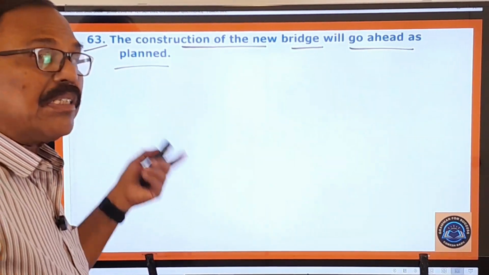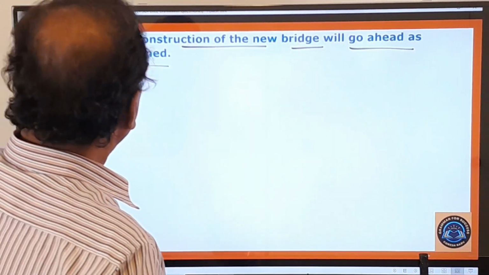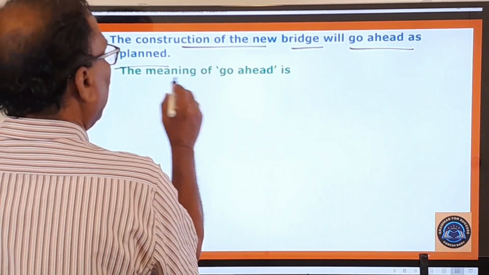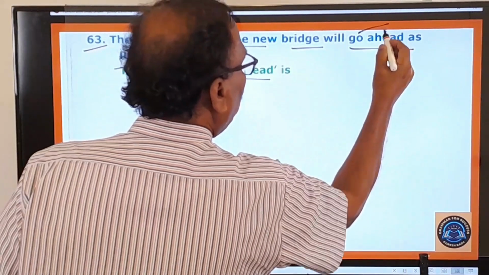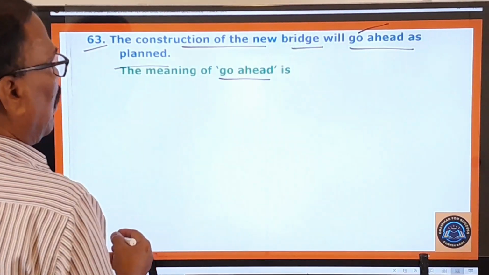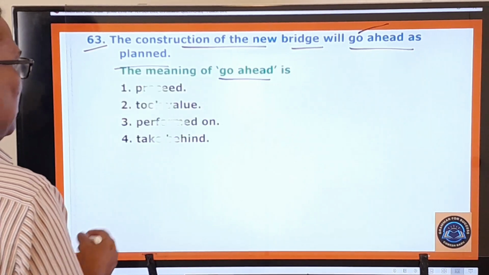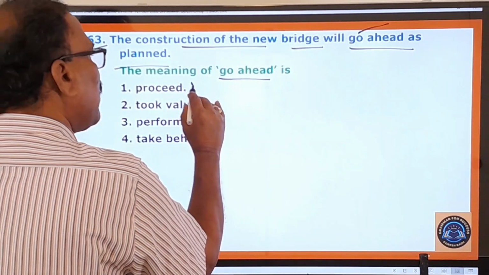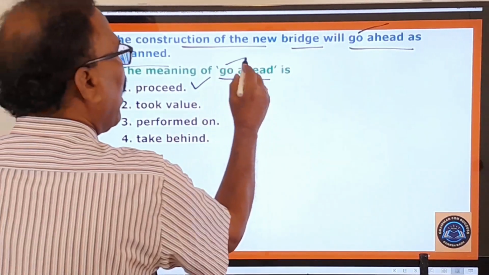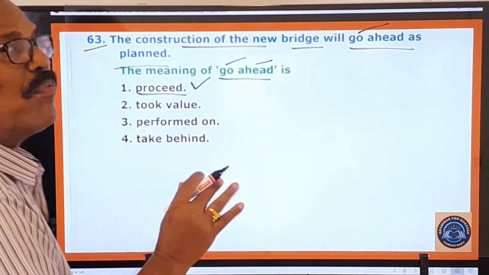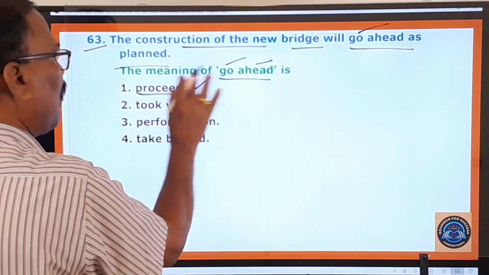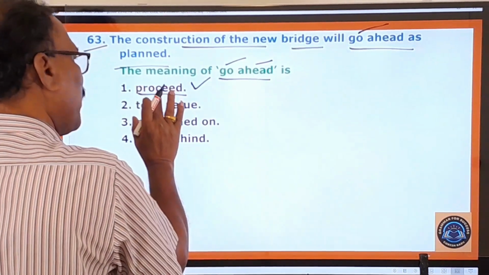Now, what is the examiner asking you to do? Let us see that here. The meaning of go ahead. What is the meaning of this go ahead? Okay, so let us see the options. Proceed. So the very first one is the right one, because go ahead means proceed, move forward. That is the meaning of this go ahead, and therefore the first one is the right one.